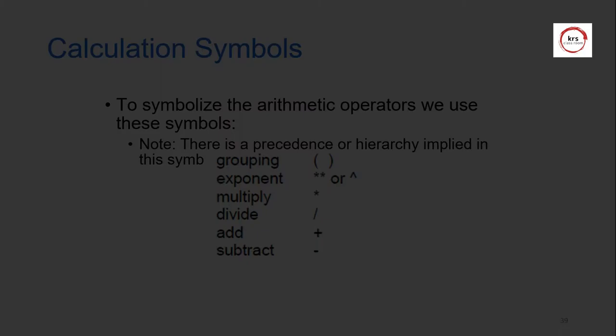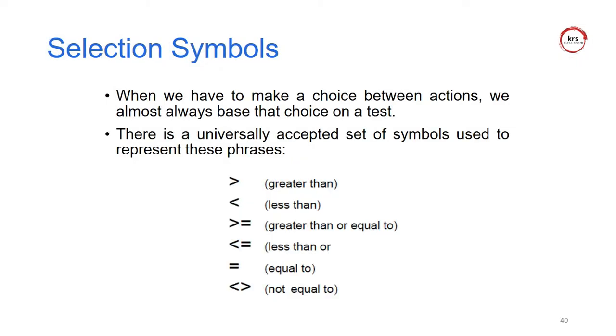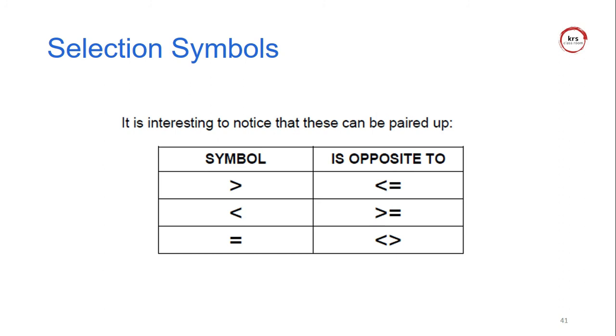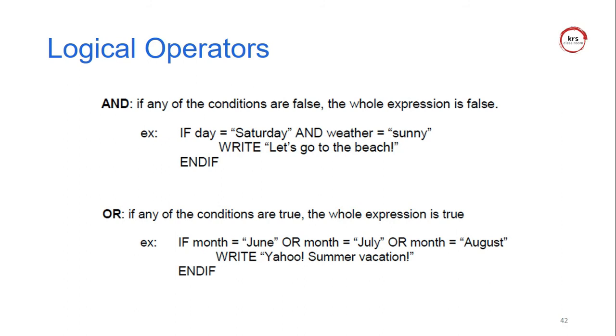And the symbols: we use the grouping symbol, the exponent, multiply, divide, and add. These symbols are also used in the pseudocode concept. The selection symbols mean greater than, less than, greater than or equal to, less than or equal to, equal to, and not equal to. The not equal to is a different symbol here. So these are the selection symbols we use in pseudocode, along with their opposites.